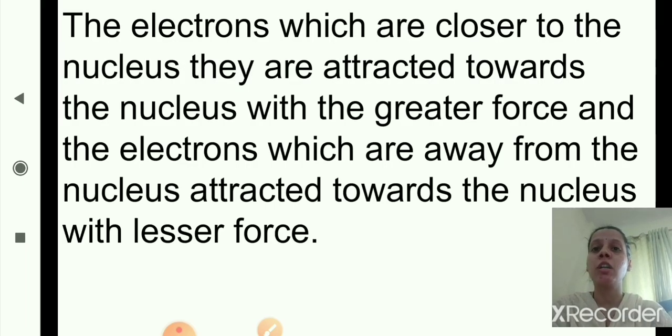The electrons which are closer to the nucleus are attracted towards the nucleus with a greater force, and the electrons which are away from the nucleus are attracted towards the nucleus with a lesser force.